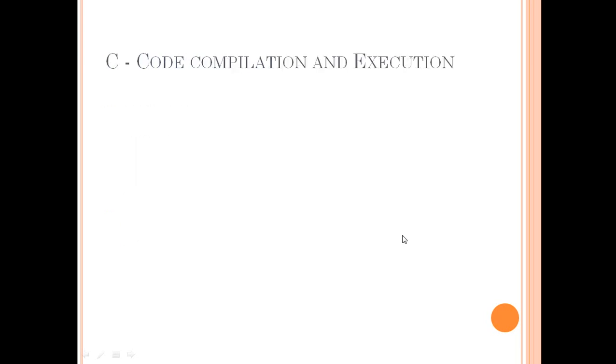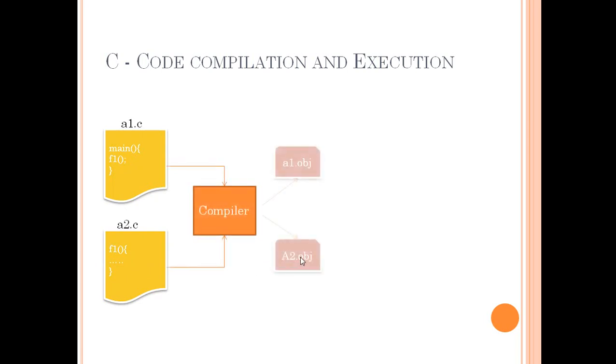Let's do a typical C versus Java comparison in terms of code compilation and execution to understand how things were different when it comes to compiling and executing a program. Taking a typical example of C, let's say we have two files, a1.c and a2.c. A1 contains a main function which further calls an f1 function, and the f1 function is defined in the a2.c file. When we compile both these files, the corresponding obj files are generated. The obj file actually contains the machine native code which is understandable by the machine on which it is compiled.